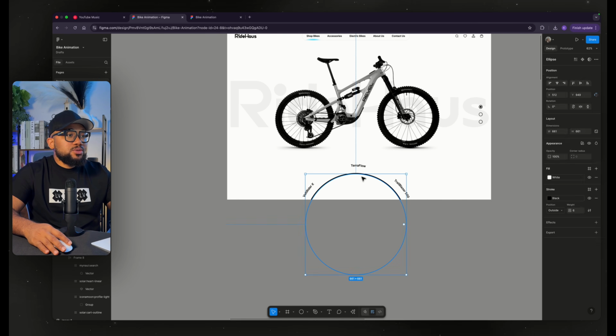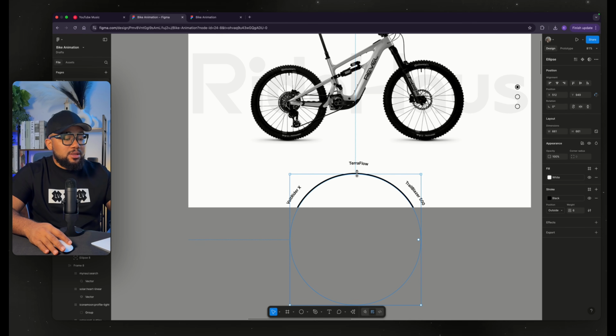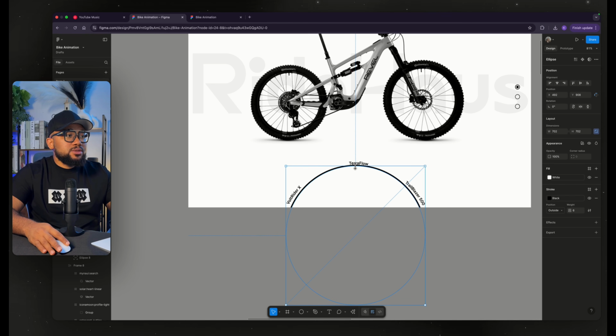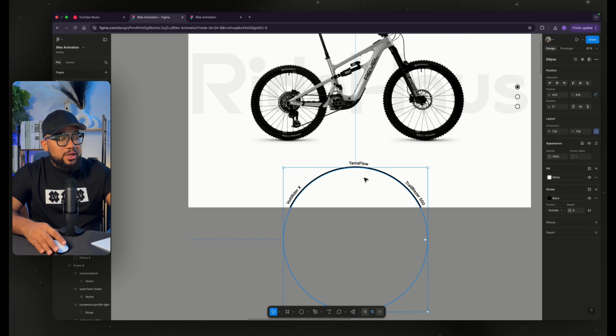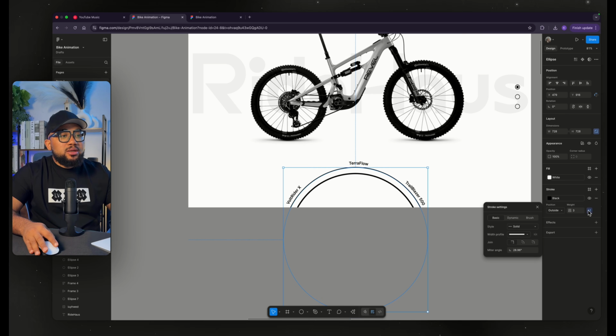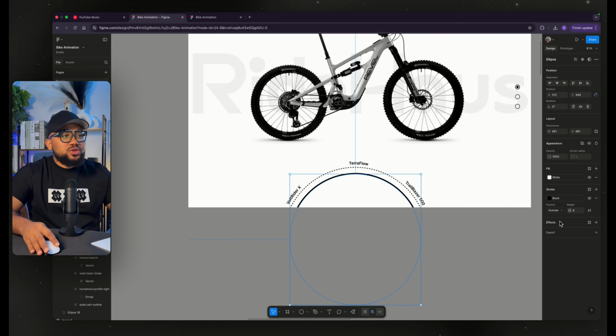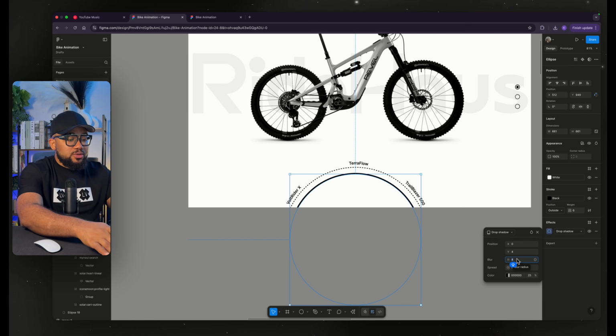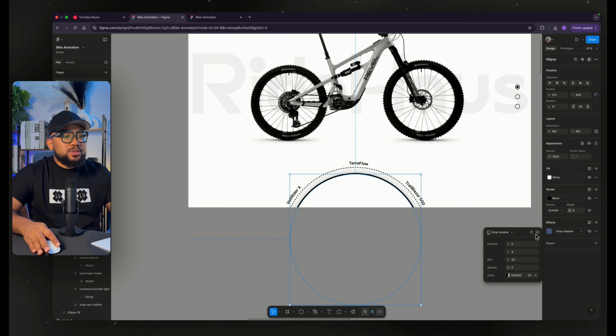So the next thing that I'm going to do is to duplicate this and make sure that I tick here. Then I'm going to increase it to this point. Yeah. So we have this here. I'm going to send it to the back. Then reduce this to 3. We're going to click here to make these, sorry guys, make these dotted. Then for these, we're just going to draw shadow and we're going to increase this to 50. So it looks like this.